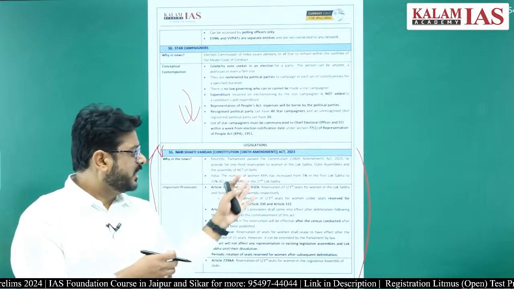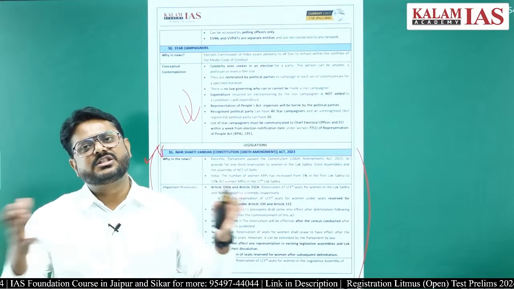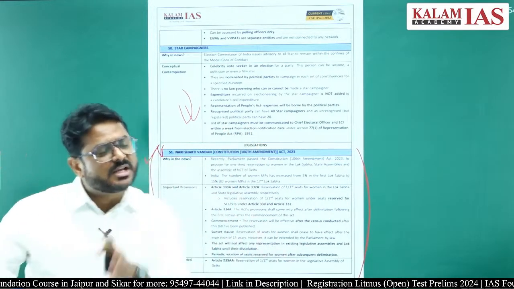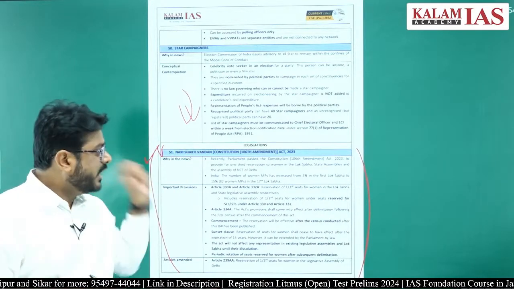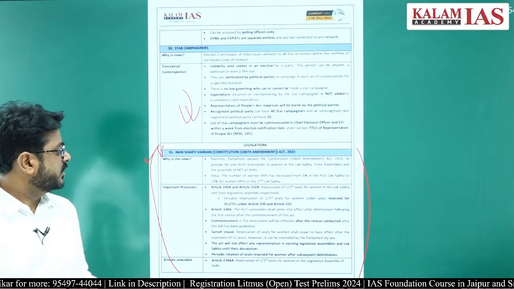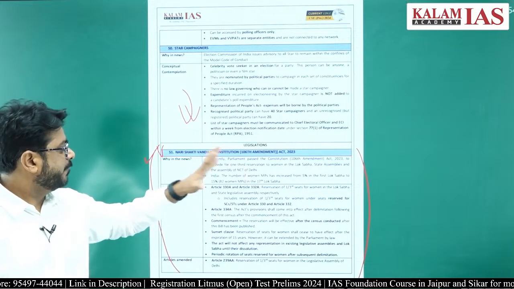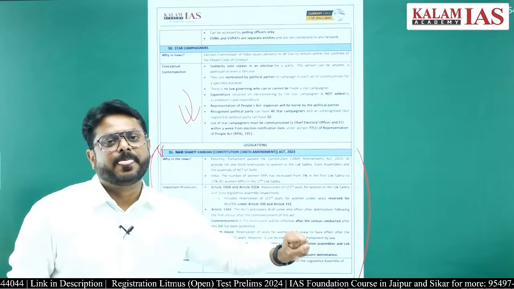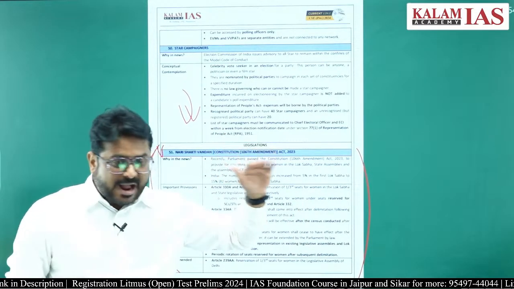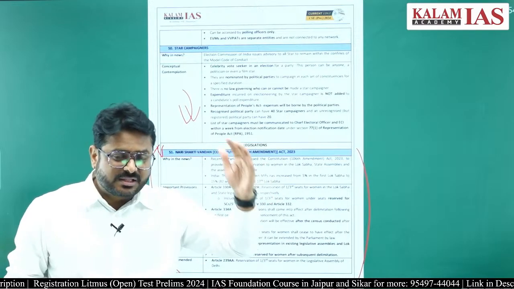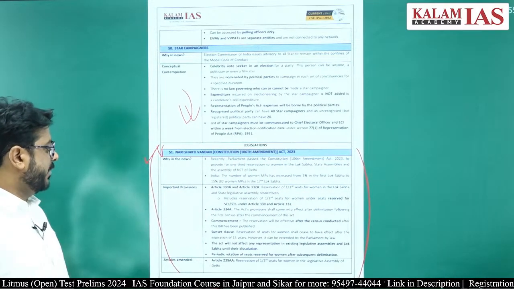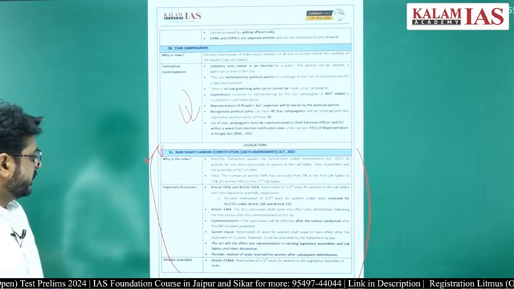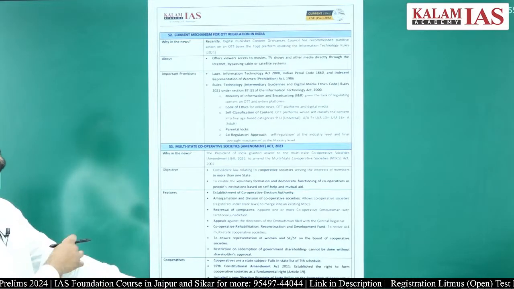So this is the reservation for women, 1/3 seats in the Lok Sabha, the Legislative Assemblies, as well as in the union territories also. This 1/3 of seats will be reserved for women. After the next session there will be a delimitation commission, and after that it will be implemented. Means after the next census, it will be done.